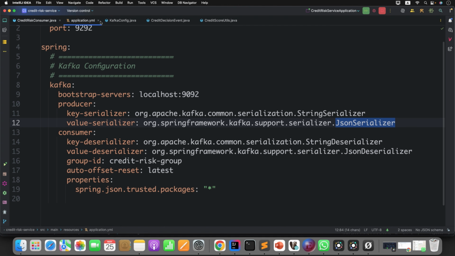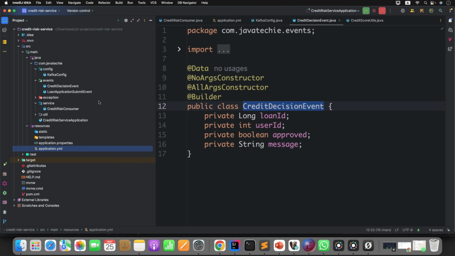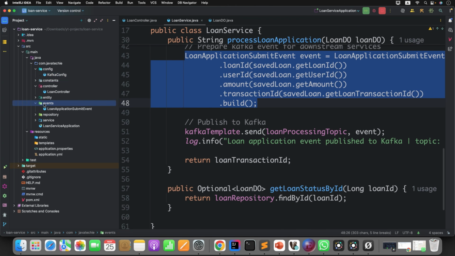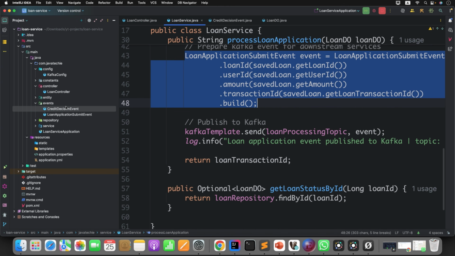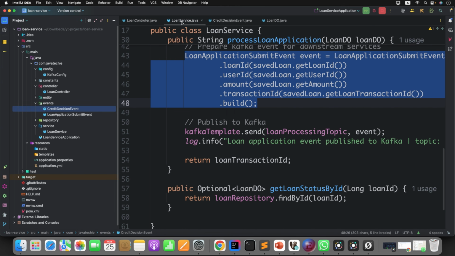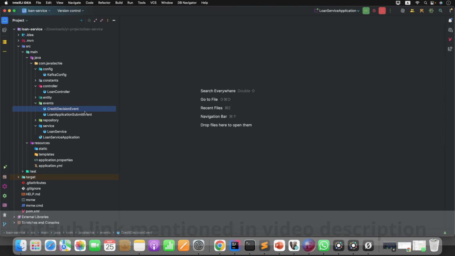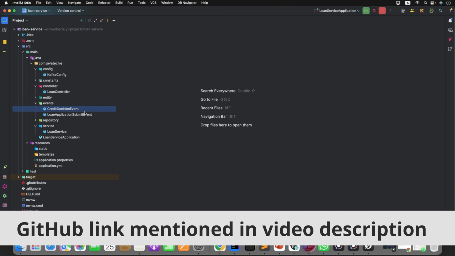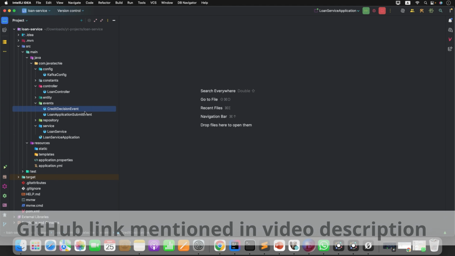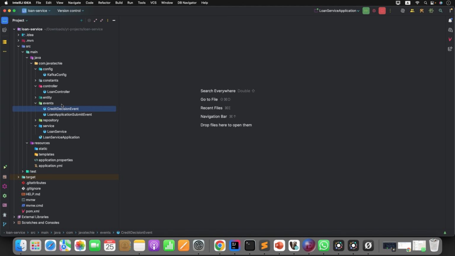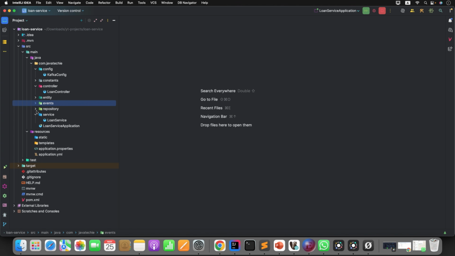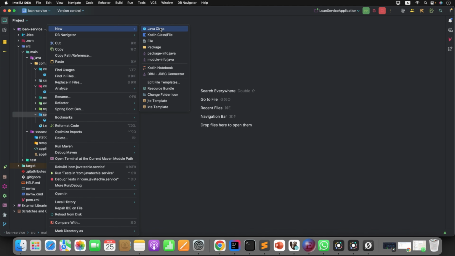Okay, so better let me copy this event. Now go to the service. Let me close everything. You don't need to get confused. I will share the source code link in the video description. I will give the GitHub link. You can refer to it. It's just simple code. We are just doing producer and consumer in both the applications to keep things simple and asynchronous, so as to not break any flow.